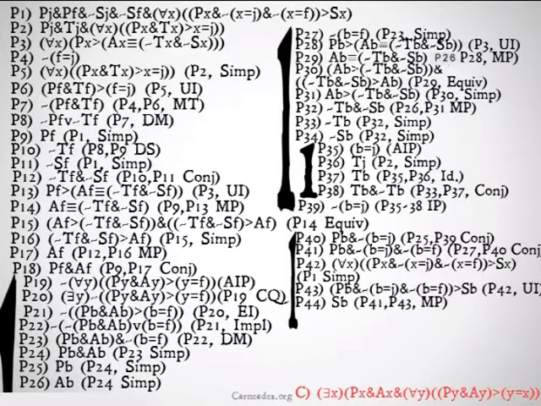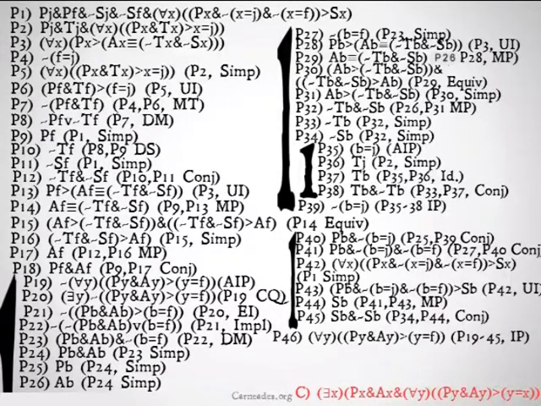Eventually, we will get B is an S, modus ponens, and we can conjoin B is an S and B is not an S to get a contradiction. A contradiction. We can finally jump out of this very long indirect proof that we've been doing. So we get for all y, y is a P and y is an A implies y is F, from premise 19 through 45, indirect proof.